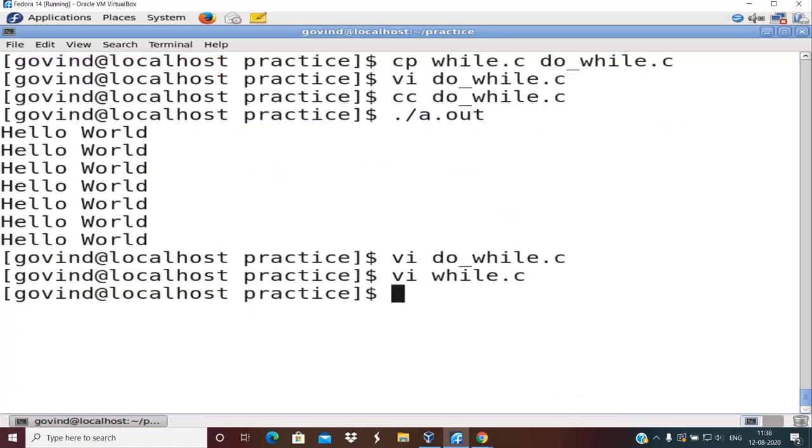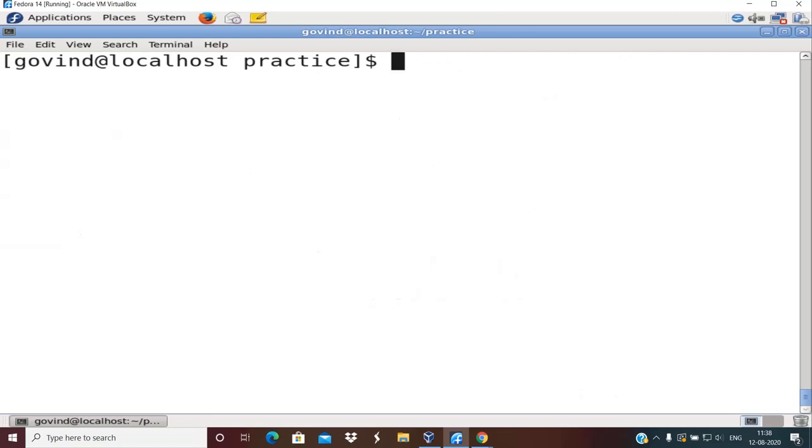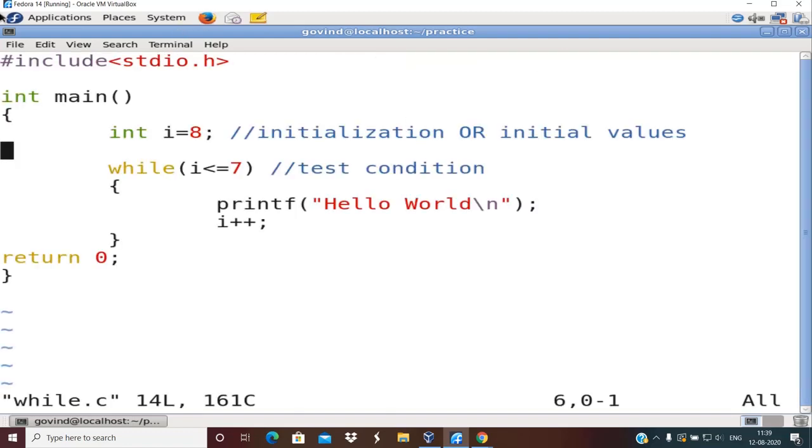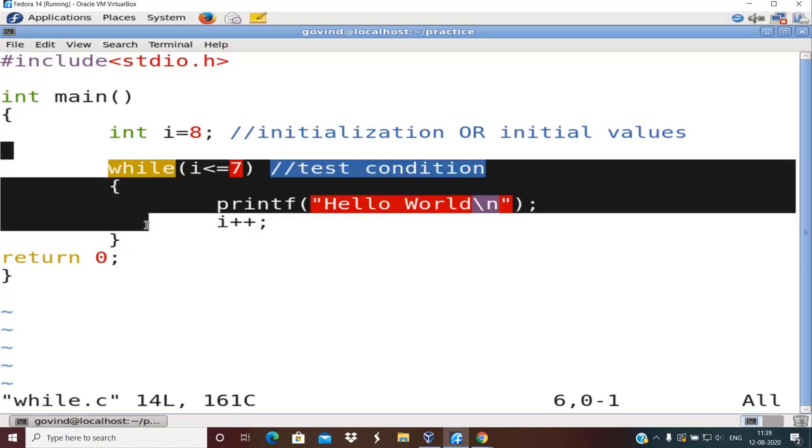Okay, I'll compile this, clear the screen, run it. What you will observe is an empty output. Why did you get an empty output? Because before entering the body of the loop, it always checks the test condition, and since the test condition failed in the first iteration itself, no part of the body of the loop got executed, which means this program did not have any iteration of the loop.